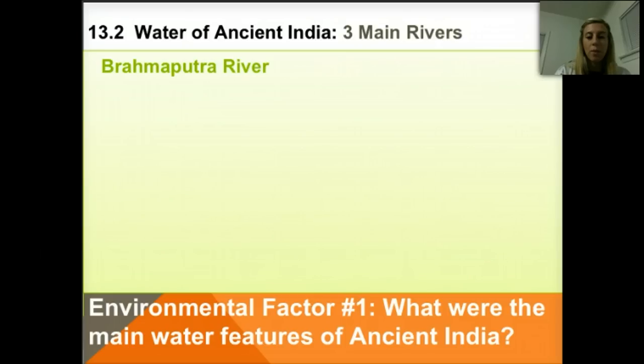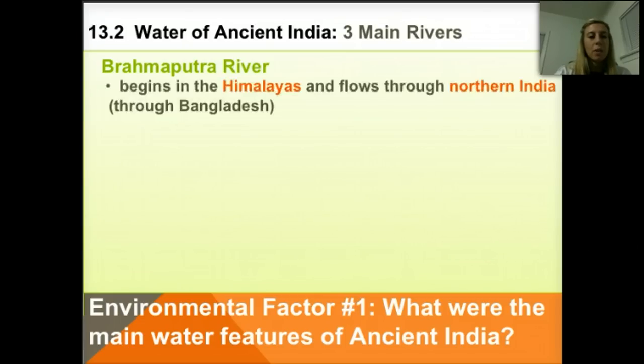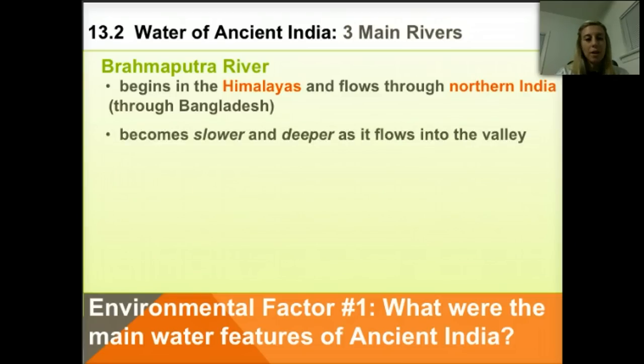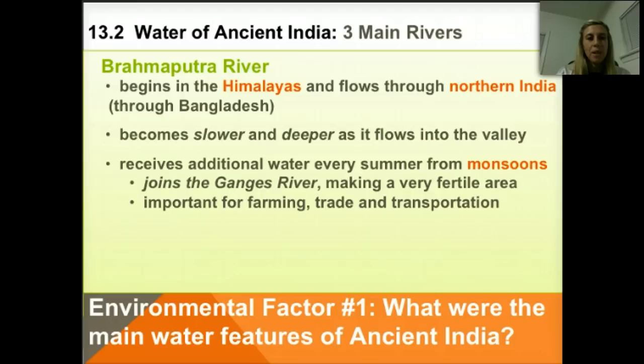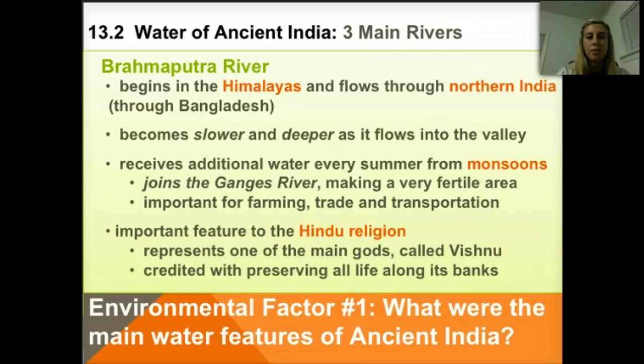The first being the Brahmaputra River. This river begins in the Himalayan mountain range and flows 1,100 miles through the northern part of the subcontinent through Bangladesh. It becomes slower and deeper as it flows into the valley. Every summer it receives additional water from the heavy rains of the monsoons. Because of the heavy rains, it floods and overflows onto the banks, similar to the Nile, developing fertile land on its banks. And as I mentioned in the story earlier, it joins the Ganges, which makes for a very fertile area where they meet.